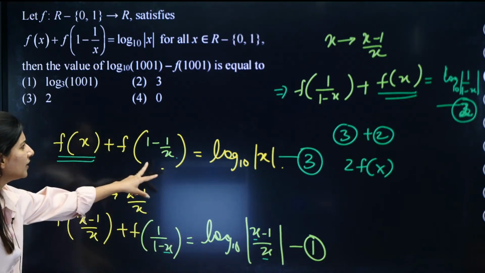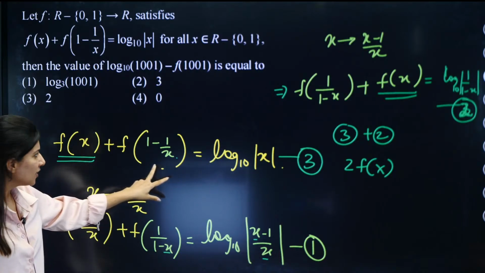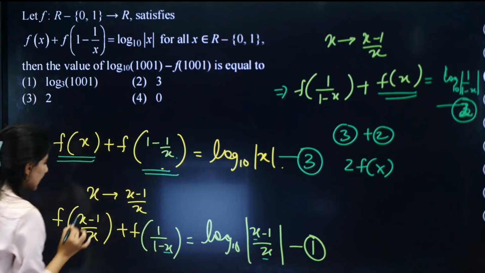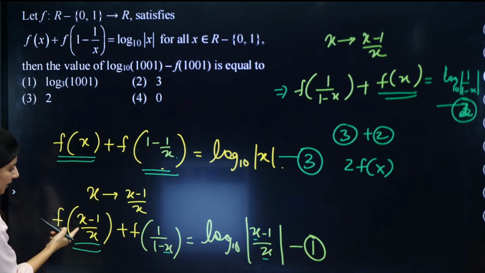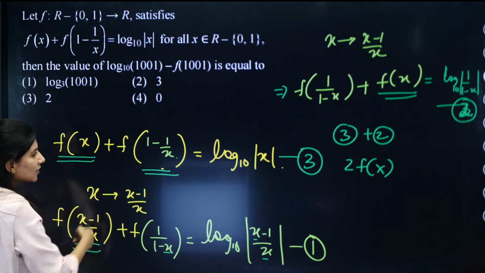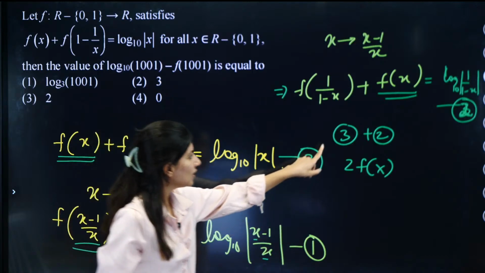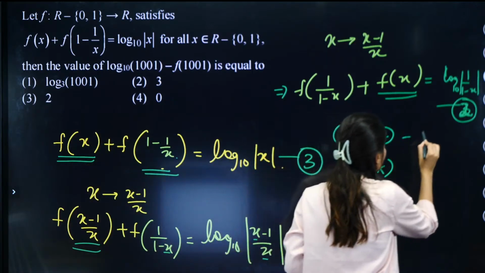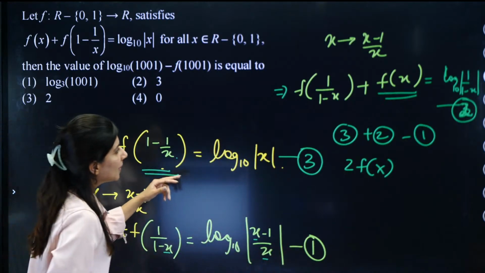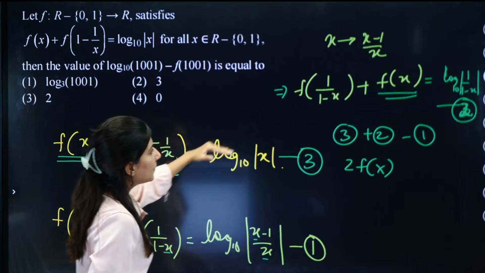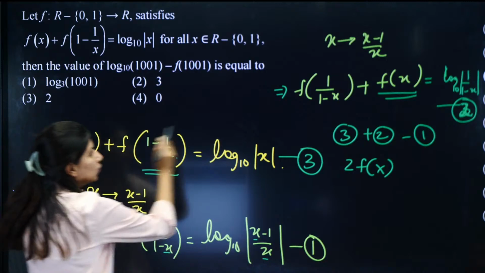I don't want this 1 minus 1 upon x. Can you see that this thing and this thing both are same thing? If you take it independently, this is 1 minus 1 upon x. This is also same thing. That means third and first will get subtracted. So I need to subtract the first equation. So what we will do is basically 3 plus 2. We need to add these two equations. What do I get? I get 2fx.